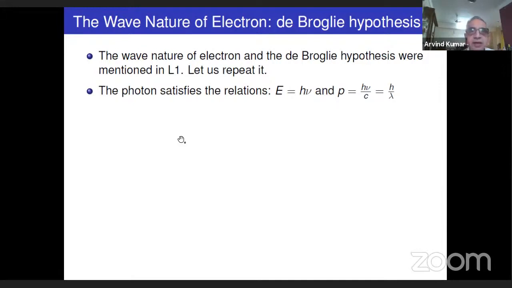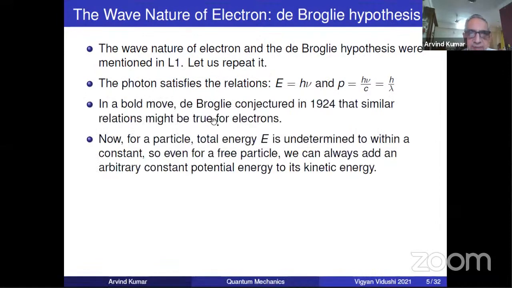Now, in a very important move, de Broglie conjectured in 1924 that similar relations might be true for electrons. This was just a bold conjecture. There was not immediately any proof of it. But as I told you yesterday, de Broglie in his PhD thesis made this hypothesis.